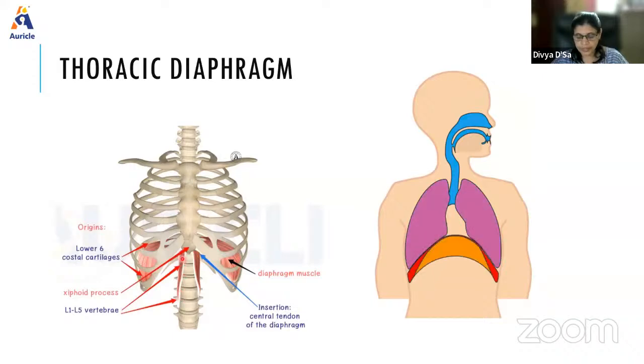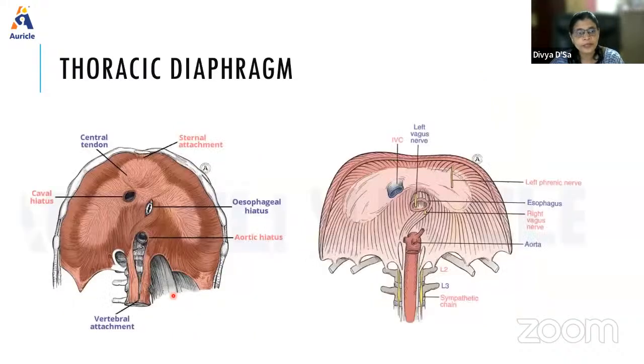Both crura are connected across the midline by a median arcuate ligament. If you see here, this is the right crus and this is the left crus, and here will be the median arcuate ligament. The left crus is connected to the bare area on the posterior surface of the cardiac end of the stomach by the gastrophrenic ligament. This is one, that is from the vertebrae.